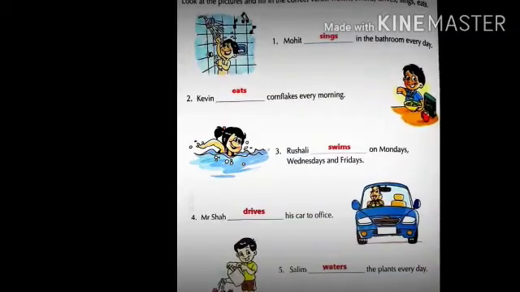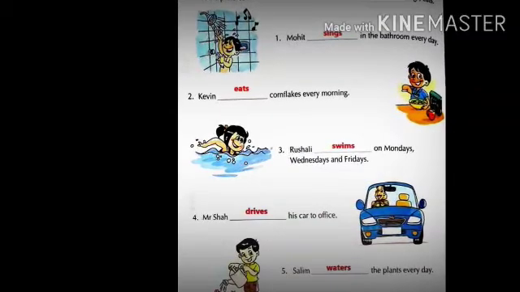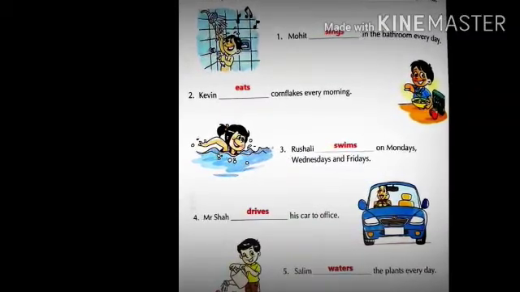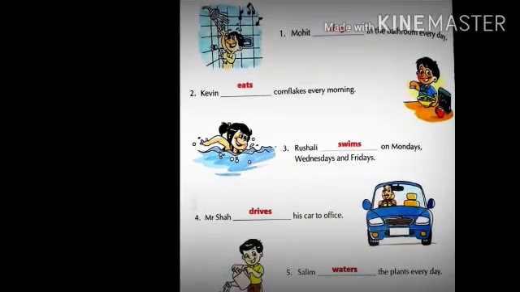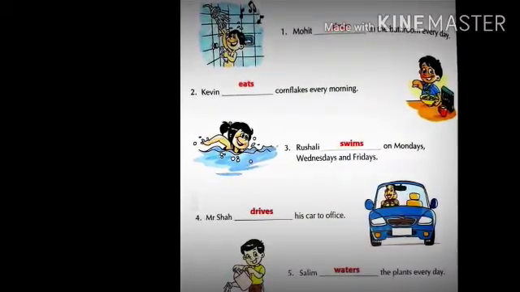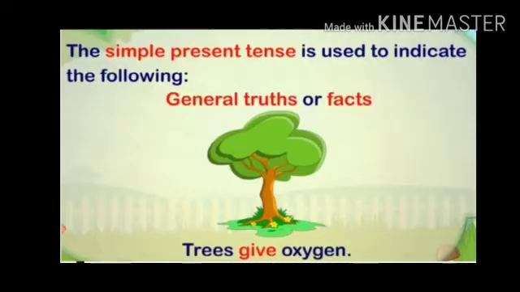In all these sentences, the words sings, eats, swims, drives and waters are verbs in the simple present tense. They show actions that happen regularly. The simple present tense is used to indicate the following: general truths or facts. It means the simple present tense is also used to talk about things that are true in general.